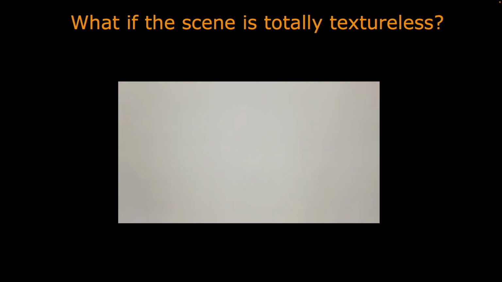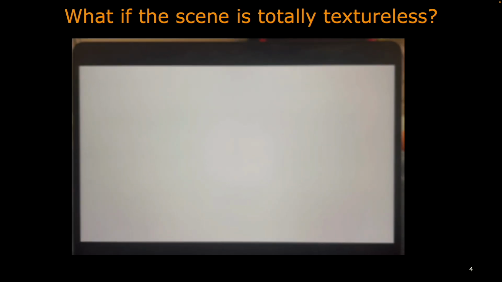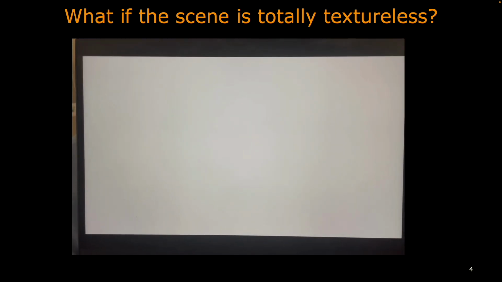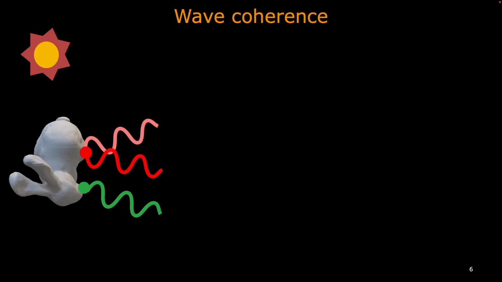You won't notice any camera view changes until you see the boundaries. Till now, there are no passive 3D reconstruction methods that can deal with the textureless target. In this work, we propose an optical way to match points in stereo images without the need of textures. To explain it, we start by explaining some wave properties.